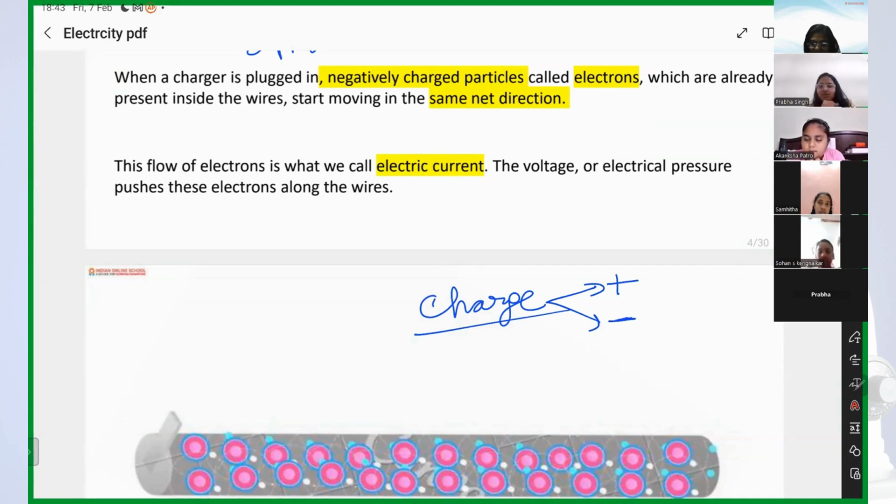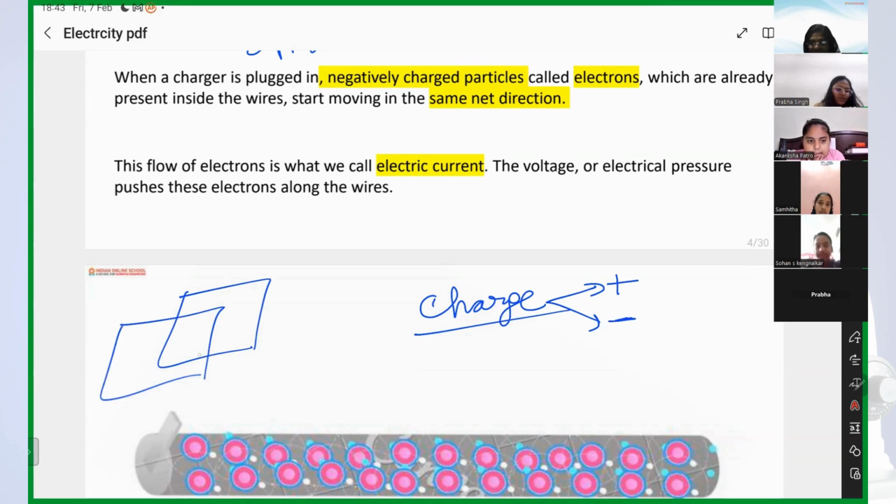Yes, we have positive charges and negative charges. Also, this room is made up of bricks, right? In the same way, everything around you is made up of tiny particles, and those tiny particles are called atoms.